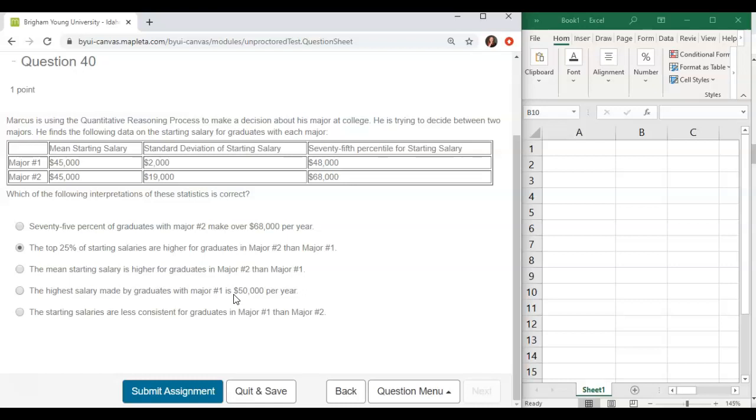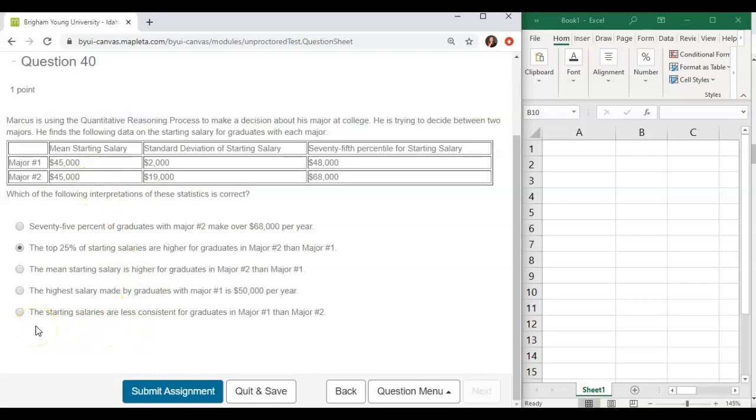Typically, the 99th percent goes 3 standard deviations above, which would be 3 times 2,000, which is 6,000. Adding it to 45 gives us 51,000, but that still doesn't give us the very top maximum number. And without the data points, we won't be able to know that. So again, not the correct answer.